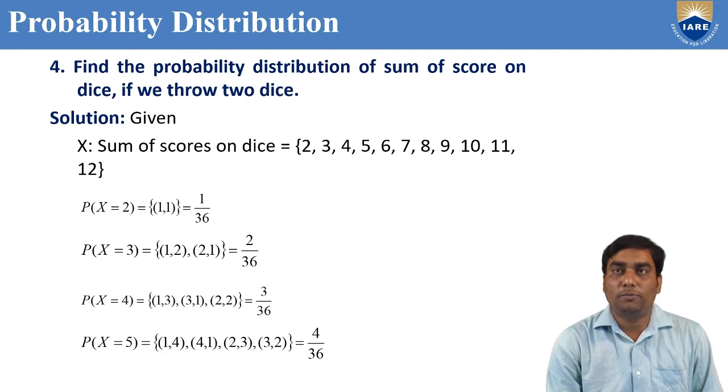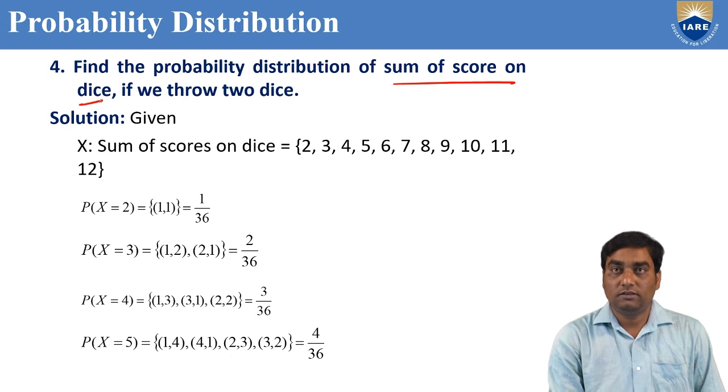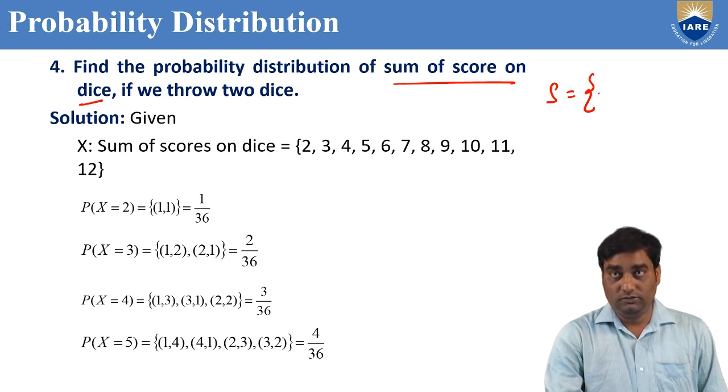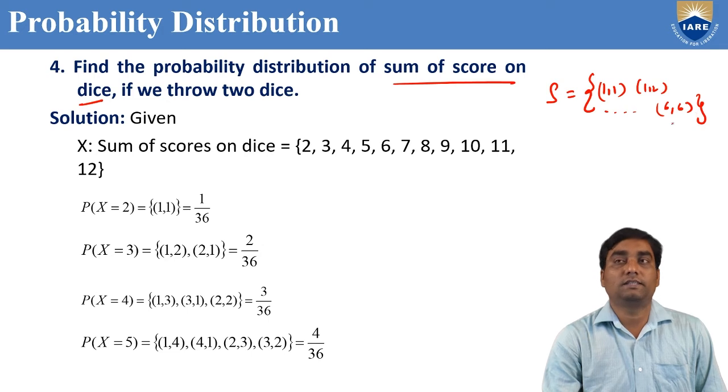Now, find the probability distribution of the sum of scores on dice. If we throw 2 dice, you know the sample space consists of 36 outcomes: 1,1; 1,2; and so on, 1,6; 2,1; like that, 6,1; 6,2; 6,3, up to 6,6.